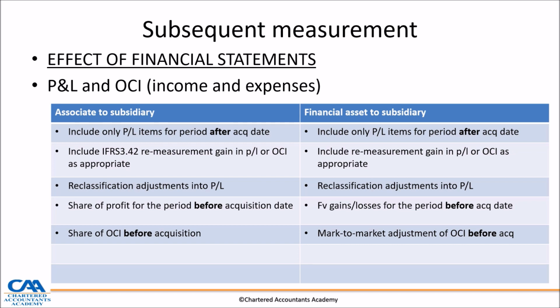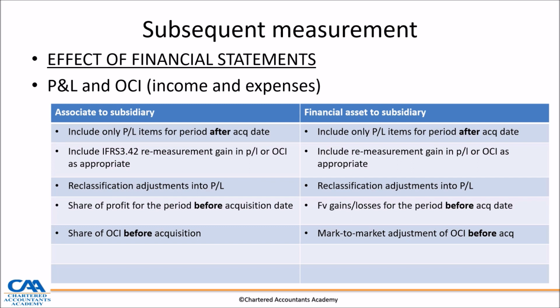If it's an associate to subsidiary, include only profit items for the period after acquisition date, which means in our consolidated financial statements, we're only expecting the profit and loss, which is the revenue and expenses, for the subsidiary from acquisition date going forward. Then on the date of acquisition, we expect a remeasurement gain from para 42, either in P&L or in OCI, whatever is appropriate.